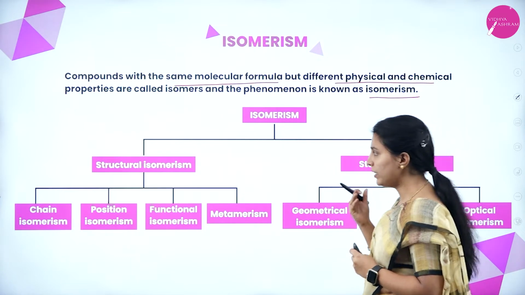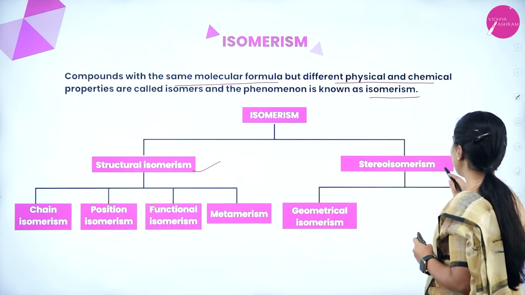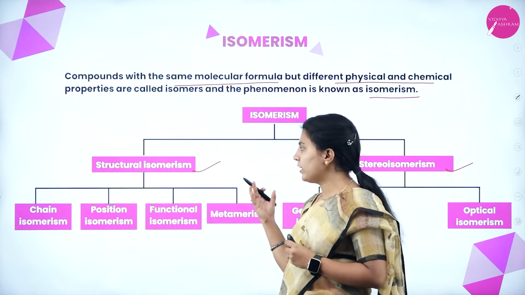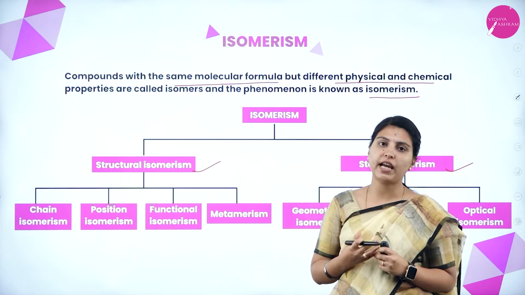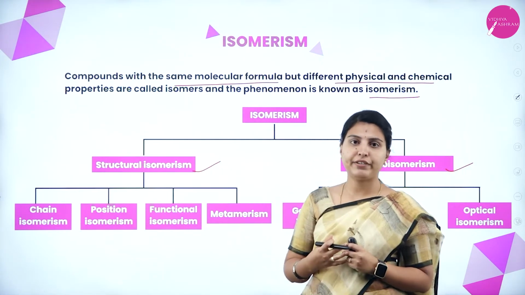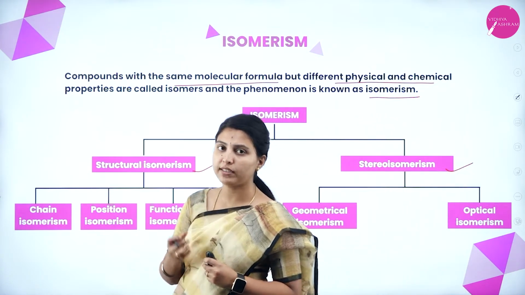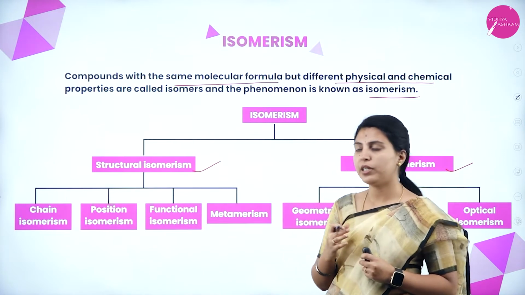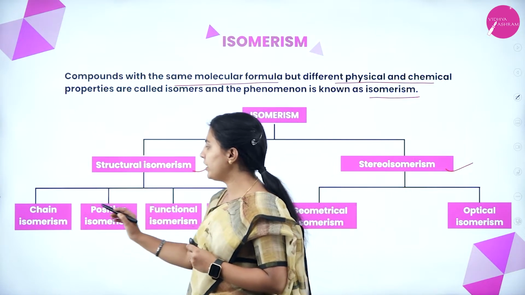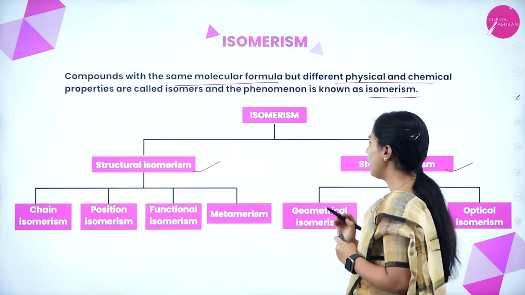This isomerism is divided into structural isomerism and stereoisomerism. What is structural isomerism? Structural isomerism is when compounds have the same molecular formula but different structures, that is, different structural formulas. That kind of compounds will be called isomers, and the overall phenomenon will be called structural isomerism. It is further divided into chain isomerism, position isomerism, functional isomerism, and metamerism.